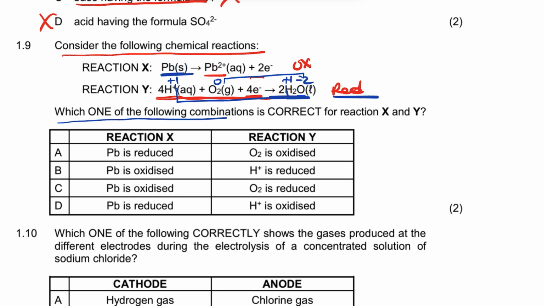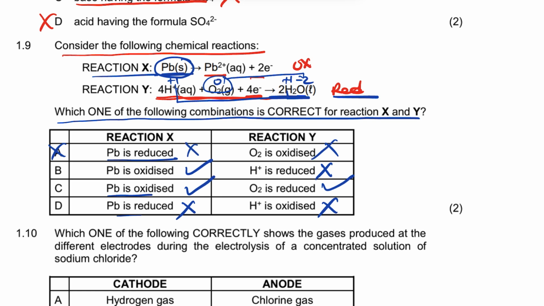Now it says which one of the following combinations is correct for X and Y. We know this one is what is oxidized, so it cannot be in reaction X. This cannot be reduced, it's oxidized, right? As I've mentioned, it's not hydrogen that is reduced, it's oxygen that is reduced here, so that is wrong. Pb is what is oxidized, and oxygen is what is reduced. Pb cannot be reduced, and hydrogen is not oxidized.